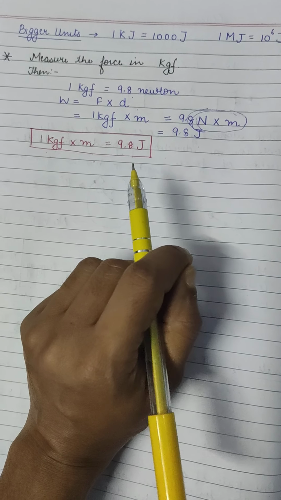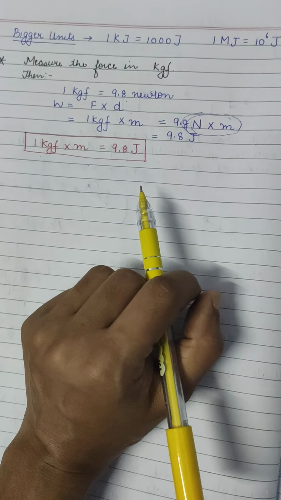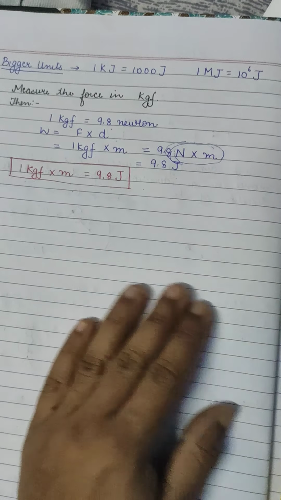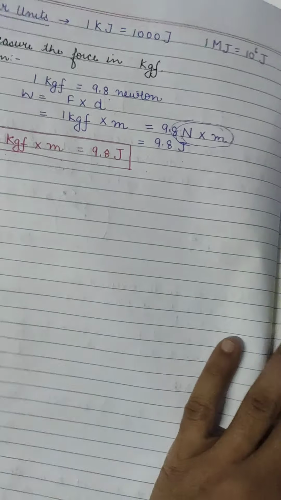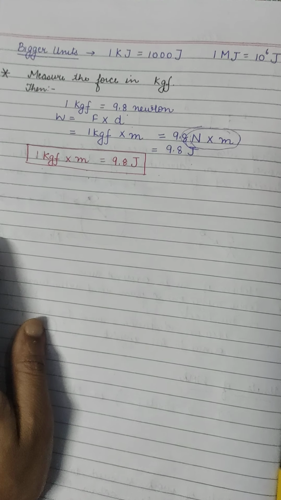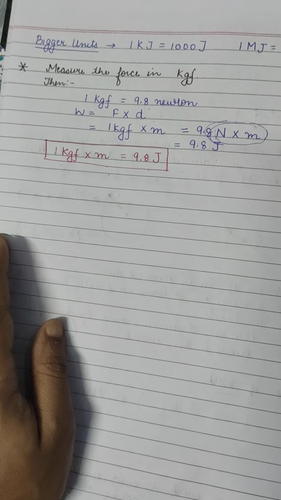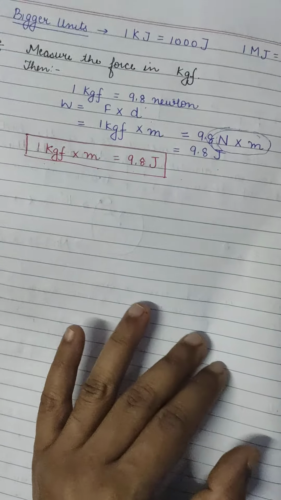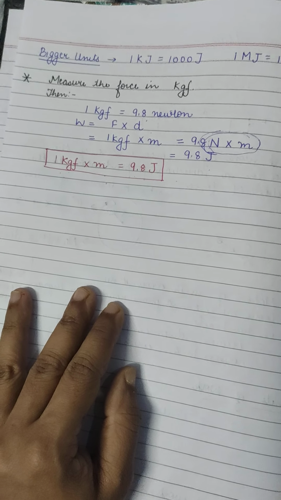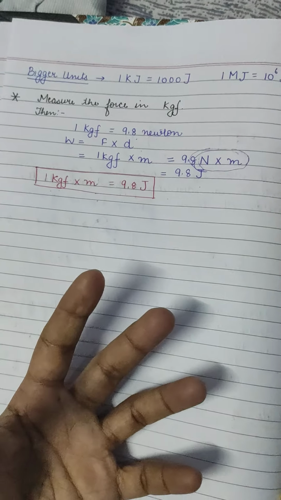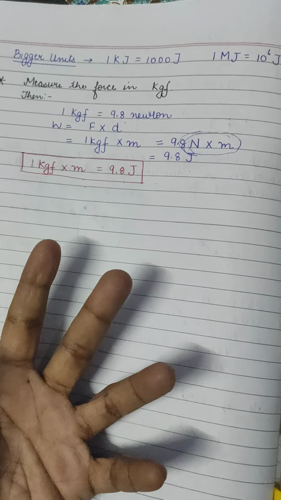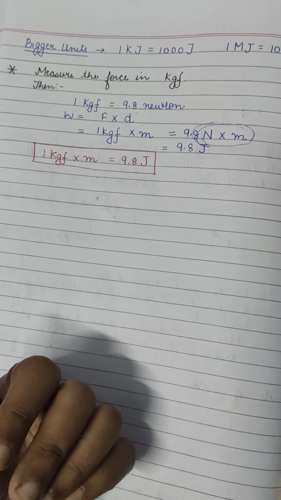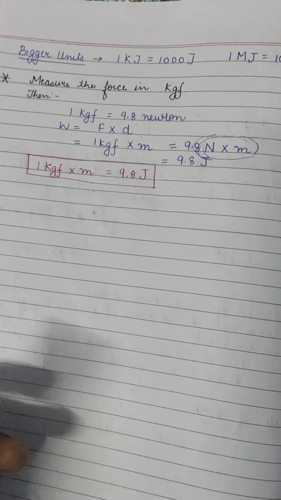Another term is also given in your book, that is moment of force. No need to do that. They just tell you sometimes that it also has similar units like kilogram force meter or Newton meter. But we are not going to represent it in the form of joule, because joule is the basic unit we use for work and energy. Work is also considered as a kind of energy. We compare both things when we do numericals. You will have understanding about it. Now, thank you so much. This is about your today's work.